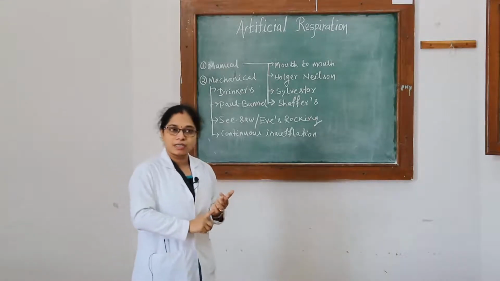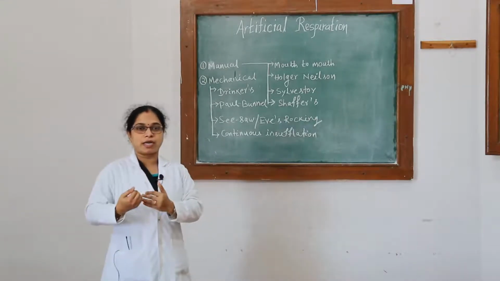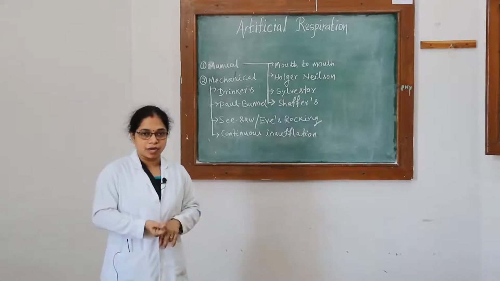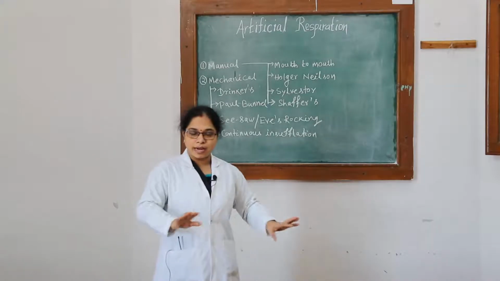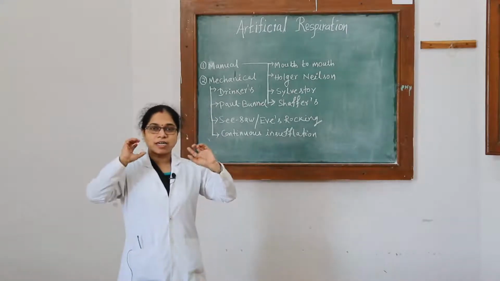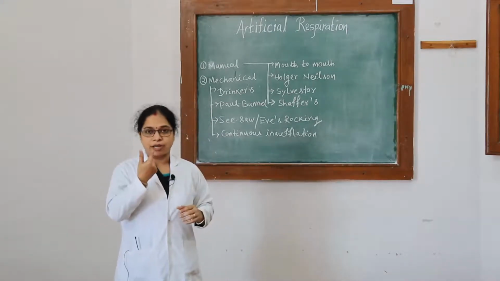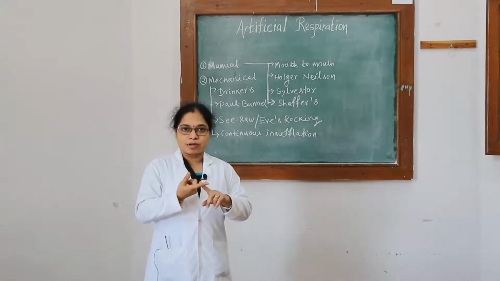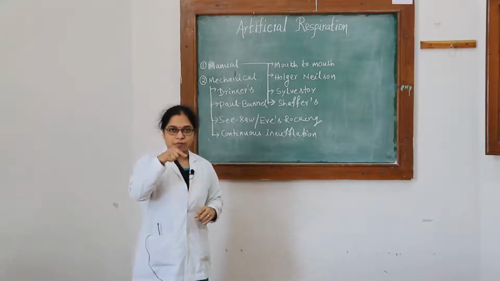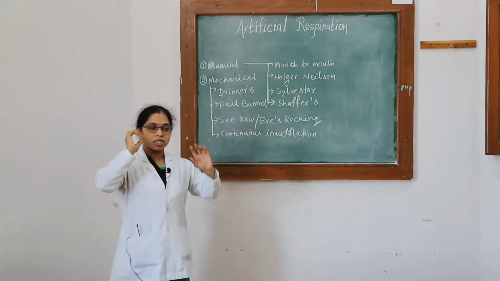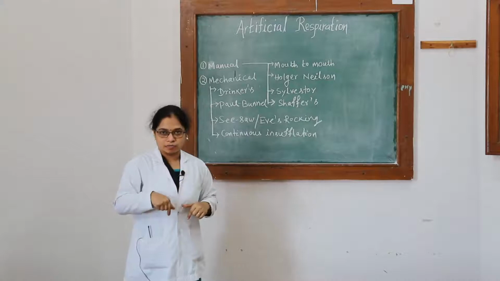Second, bring the person to an area where fresh air and oxygen are available. Third, keep the person in the lying down position, extend the neck, and clean the airway with a finger or stick wrapped with cotton. Extend the neck so that the tongue will not fall back.